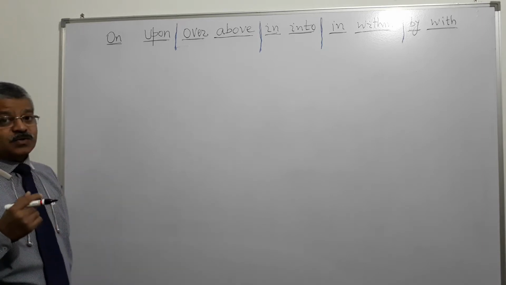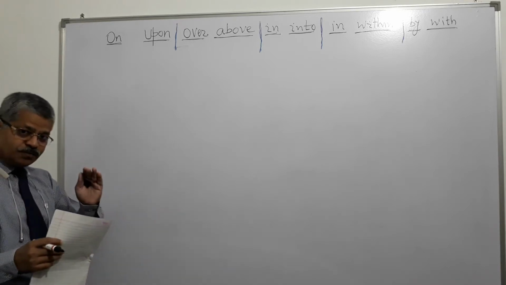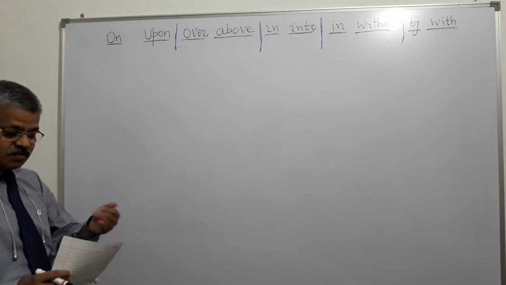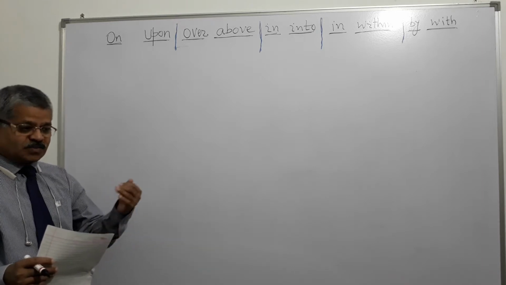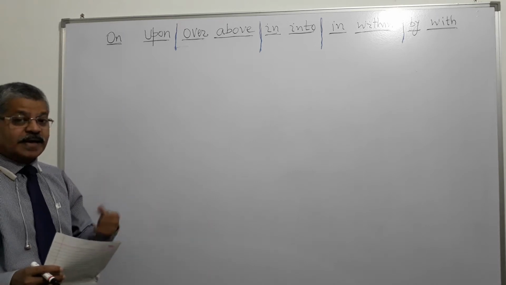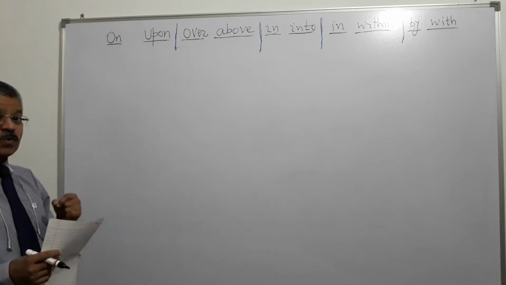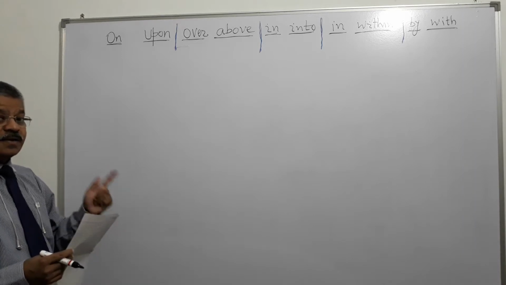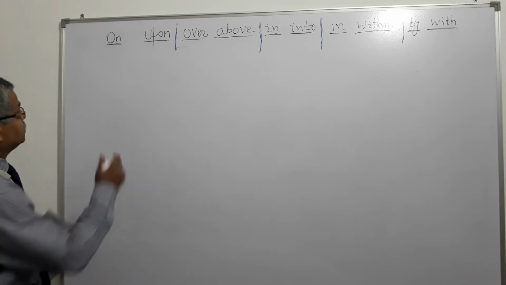But certain other uses we can also see. First of all, on which shows physical contact, touching, we have discussed. What is that? My book is on the table. The cup of tea is on the center table. My pillow is on the sofa, like this, right? Then some other uses also we will see. What are those? My mother relies on me for financial support, right?